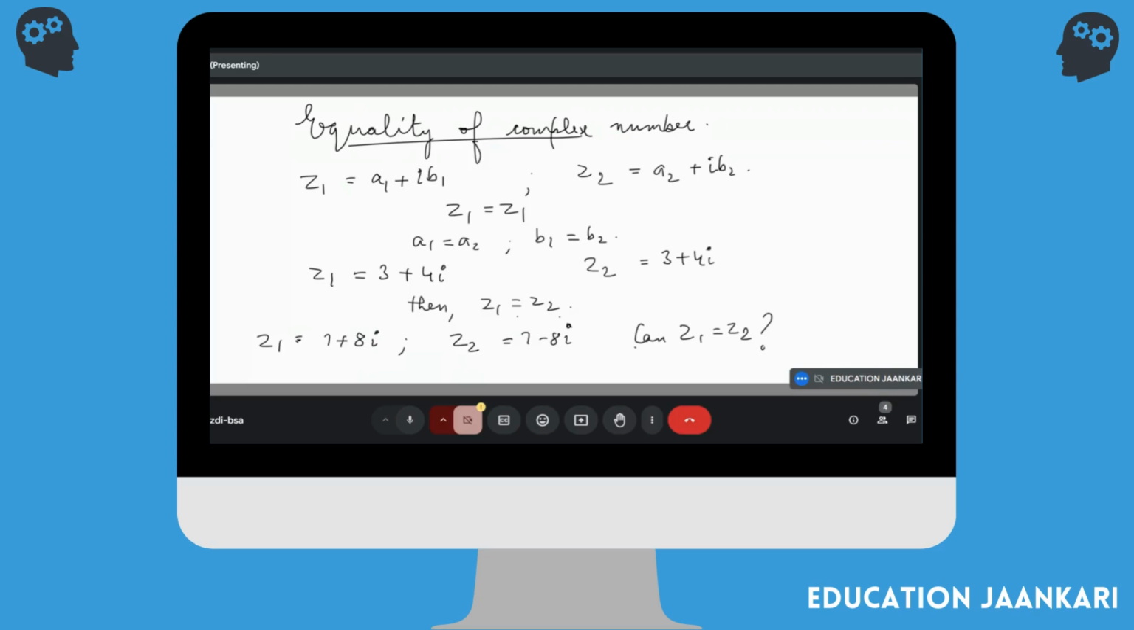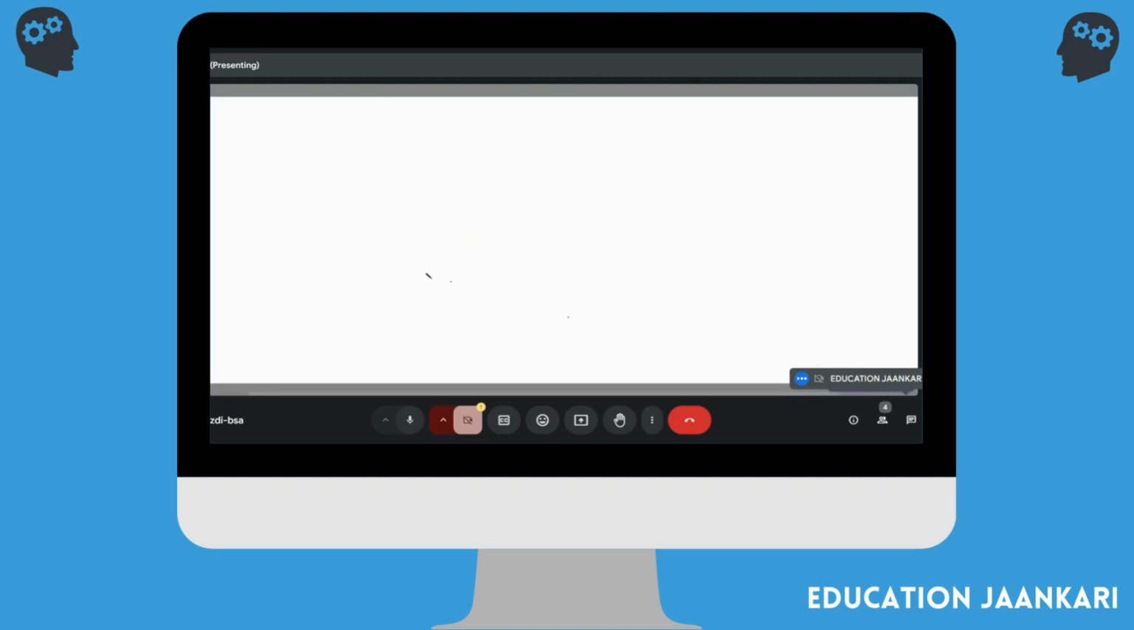Yes, done. Now we're going to talk about the addition of complex numbers. How do you add complex numbers? It is very easy. I'm going to tell you with the help of an example. We know in a complex number there is a real part and an imaginary part. So when you're adding two complex numbers, you're going to add the real parts separately and the imaginary parts separately.